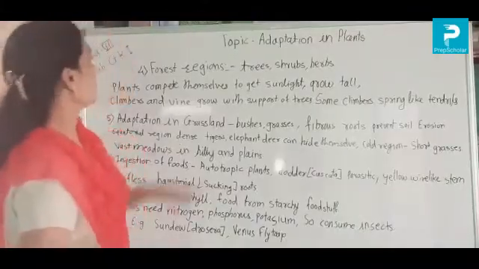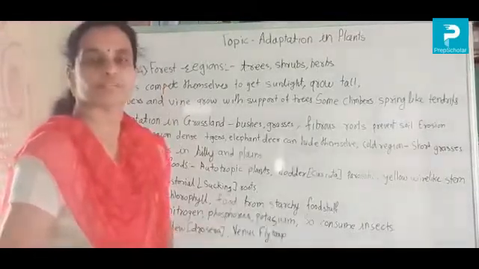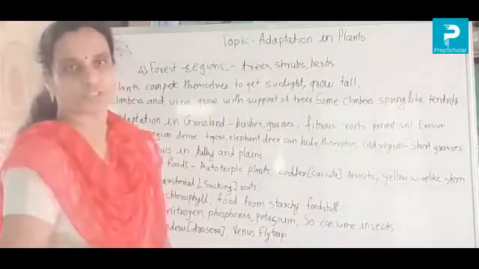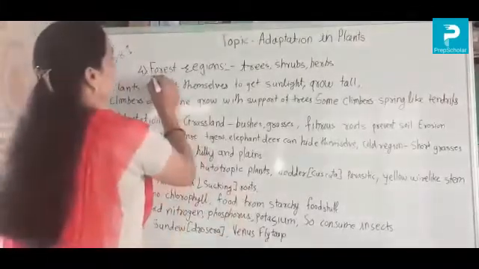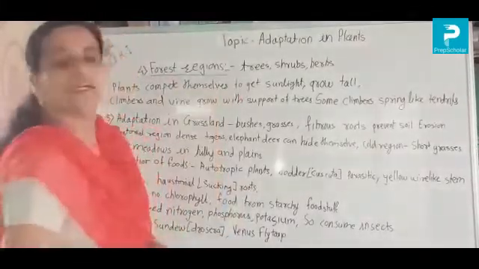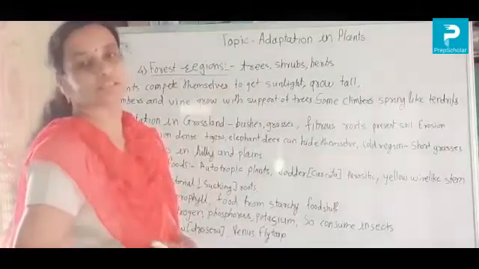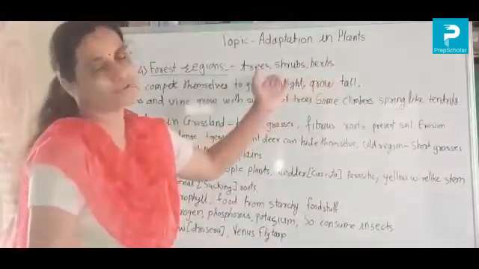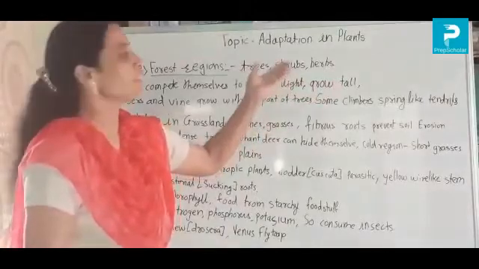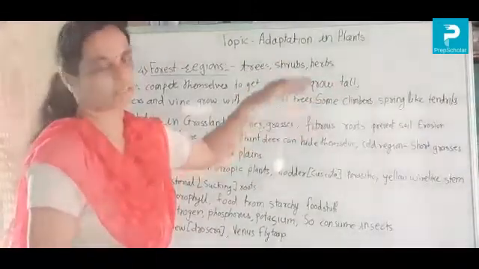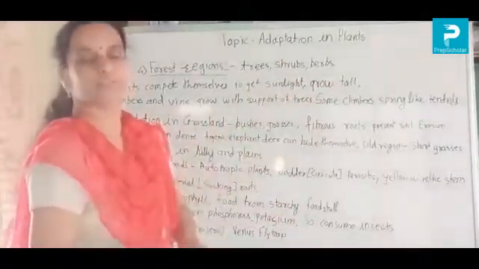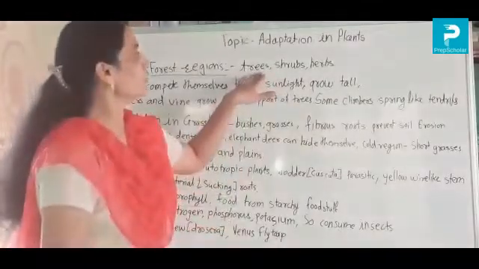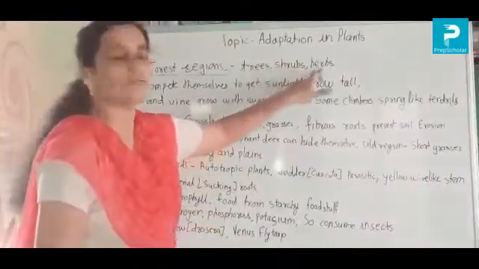Next is adaptation in the forest region. Adaptation in the forest region means which plants grow in the forest. In the forest there are trees, shrubs and herbs. As we know, trees are big plants, shrubs are smaller than trees, and herbs are so small, they stay close to the ground. So in the forest we get trees, shrubs and herbs.